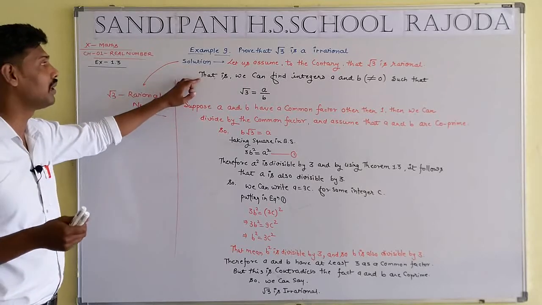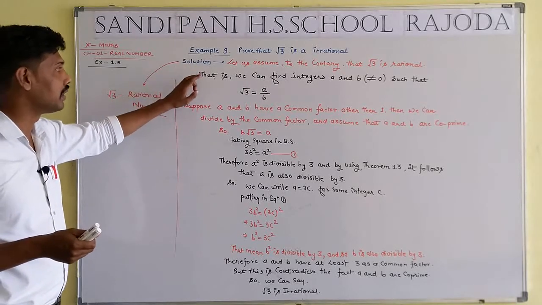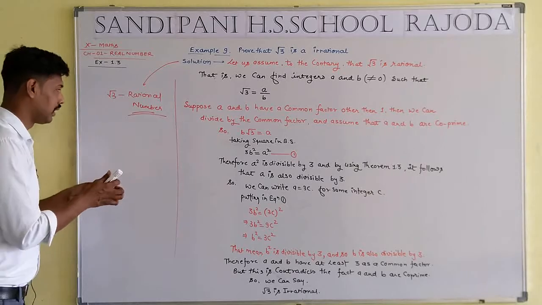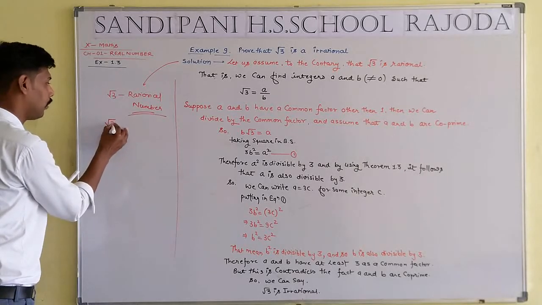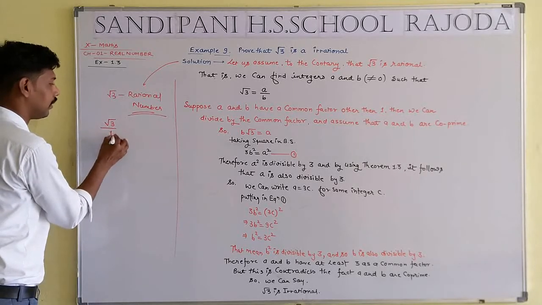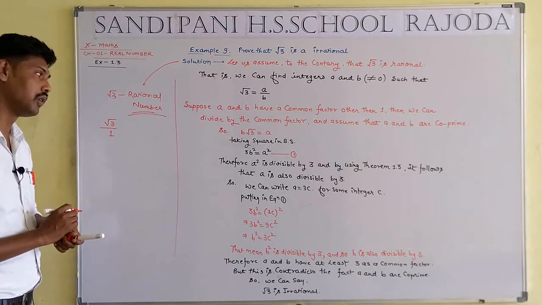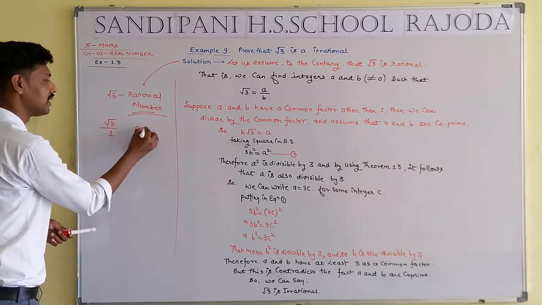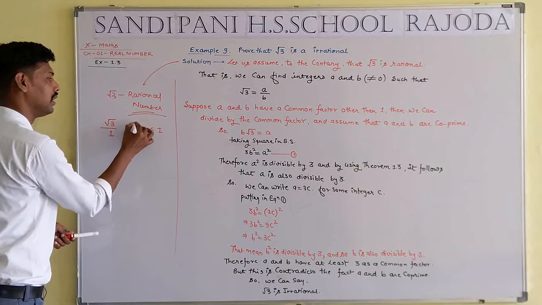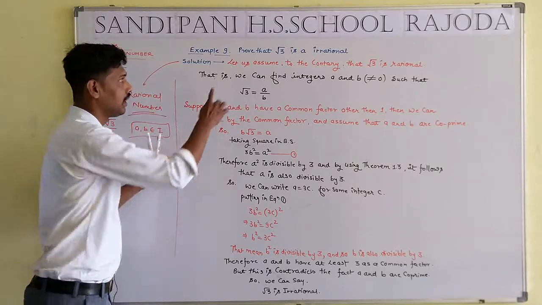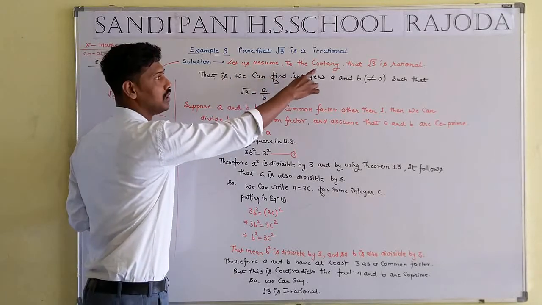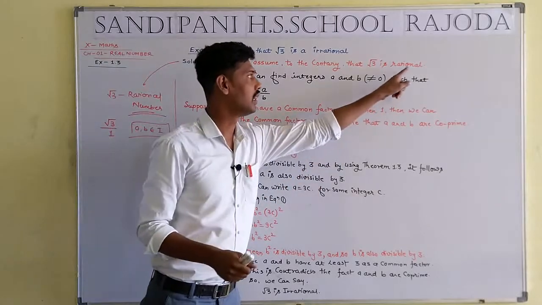What is the meaning of a rational number? A rational number is written in the form of p by q. Let me consider a and b are two integer numbers. Let us assume root 3 is a rational number.